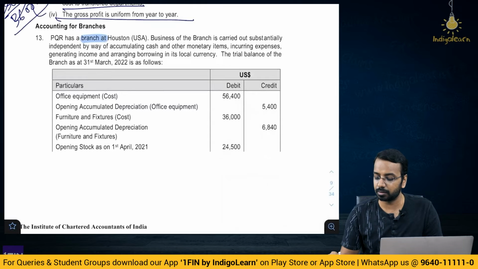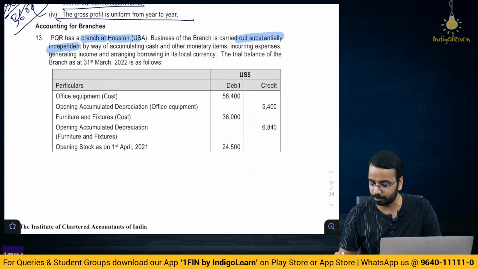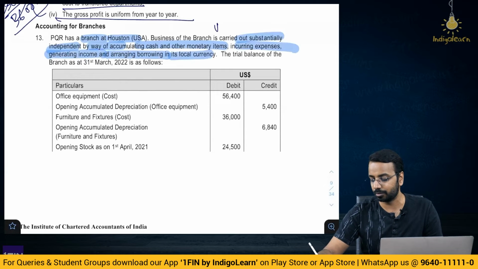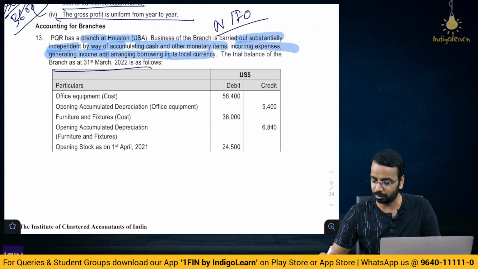PQR has a branch at Houston, USA. Business of the branch is carried out substantially independent by way of accumulating cash and other monetary items, incurring expenses, generating income and arranging borrowing in its local currency. So is it an integral foreign operation? No, it is a non-integral foreign operation. The trial balance of the branch is given below.